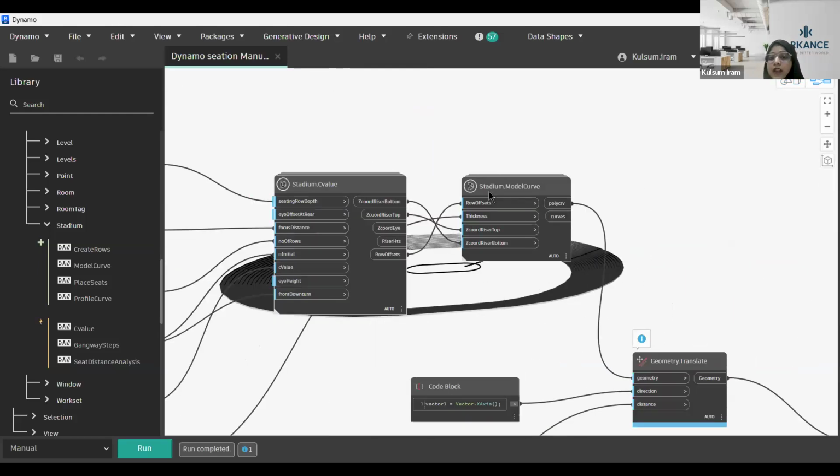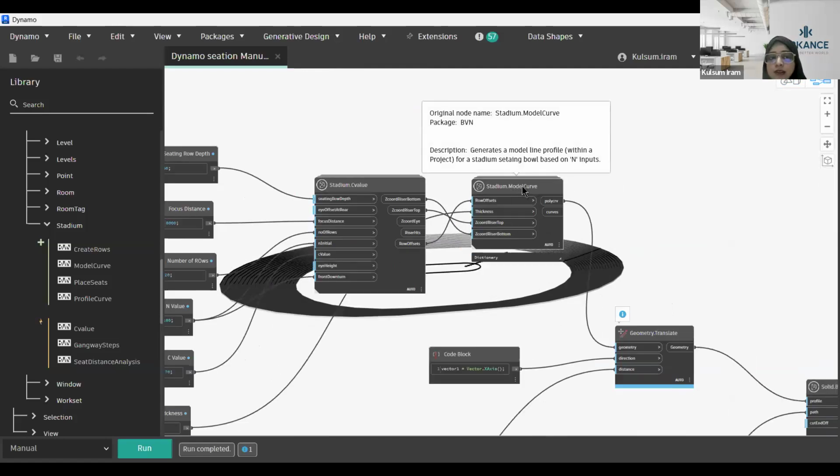Instead of this, I have used another node, which is Stadium Model Curve, because I want to curve the model, I want to curve the layout, I want Dynamo to change the layout for me. That is why I have used this one. And if you don't want to use this one, if you already have created some kind of profile, you can use another profile curve node, which is this particular node.